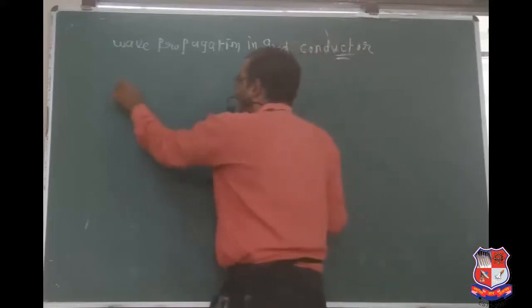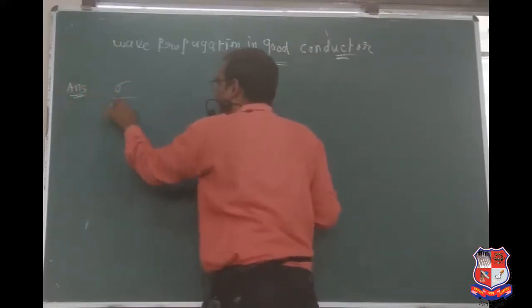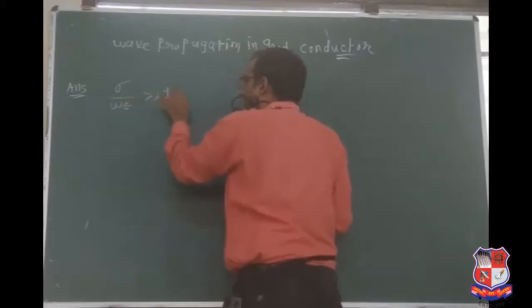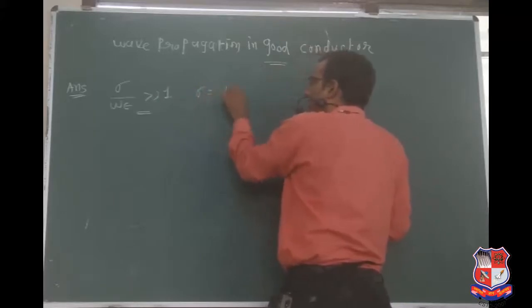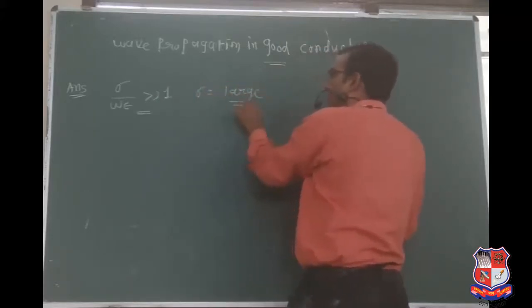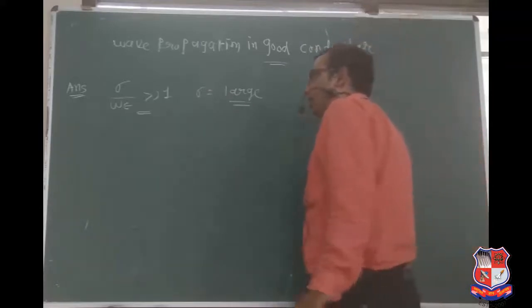So, first of all, what is the characteristic of a conductor? The answer is that sigma upon omega epsilon is very much greater than 1. What does that mean? Conductivity is large, so it is known as a conductor material.